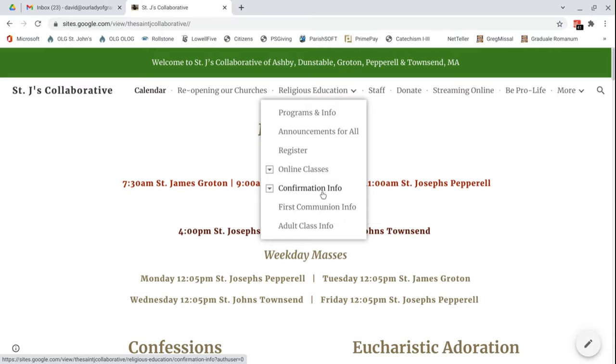Same thing for confirmation. If anyone's asking about the adult class, you can direct them here. If anyone's saying, where can I access the online classes this year? You can tell them, go to the parish website, look under the Religious Education tab up top, and one of the options is online classes. If someone wants to register their child for Religious Ed, you can tell them to go to this register option.